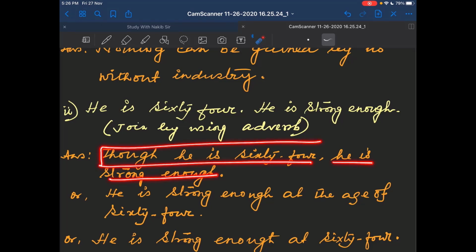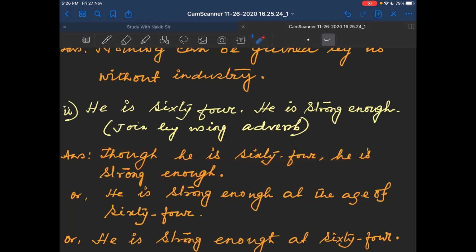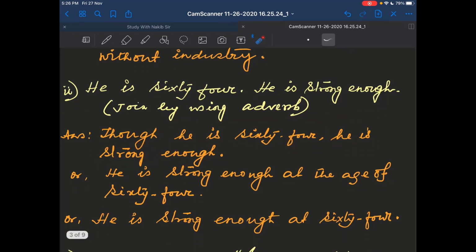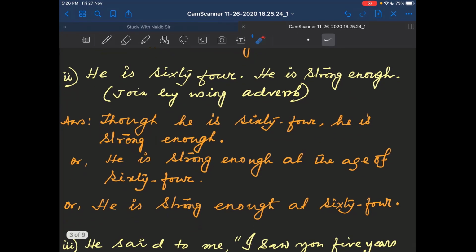Though he is 64, it is an adverb clause. And now see another alternative. He is strong enough at the age of 64. At the age of 64, this is the adverb clause expressing time. So he is strong enough at the age of 64.